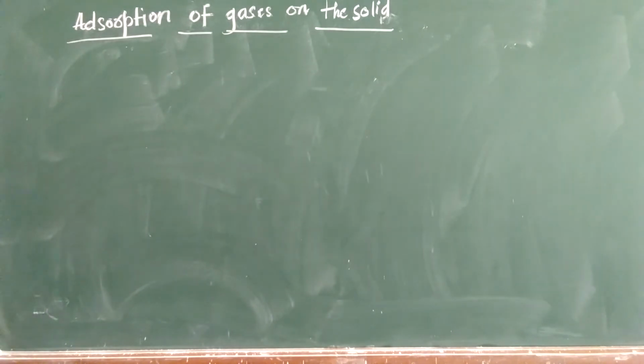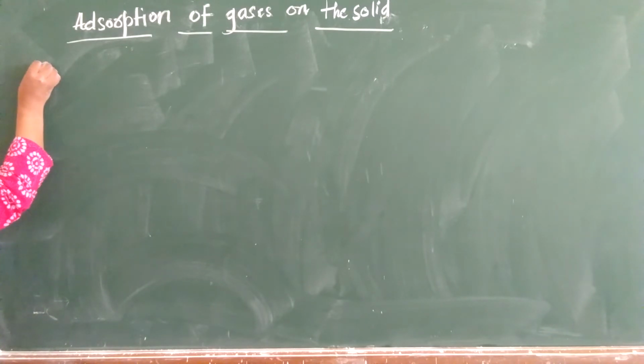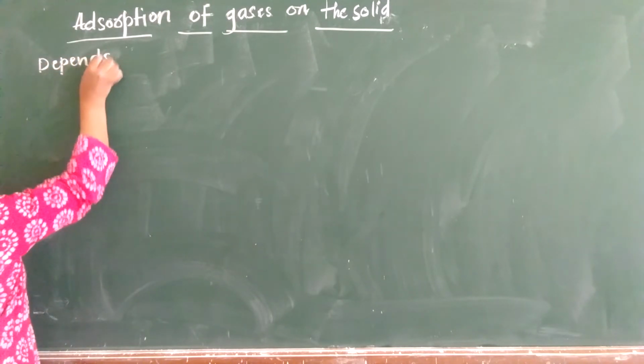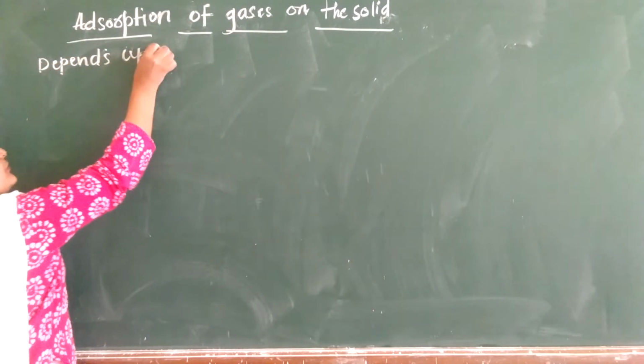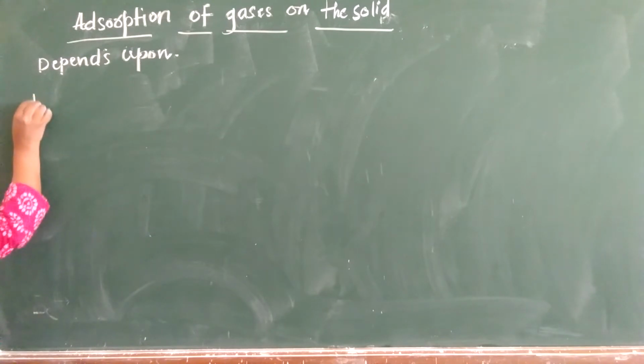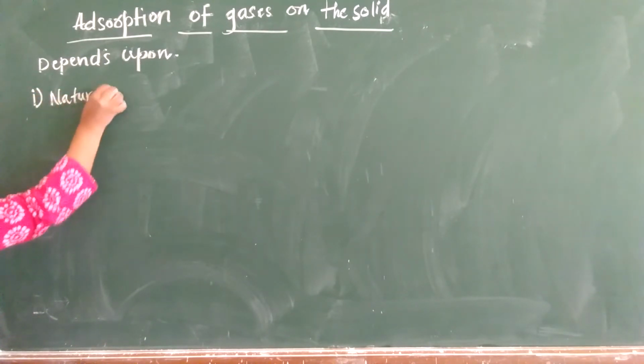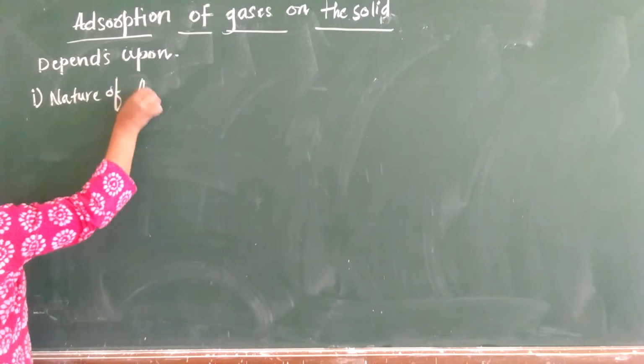Here, adsorption of gases on the solid depends mainly upon the following factors. The first point is the nature of the adsorbate.